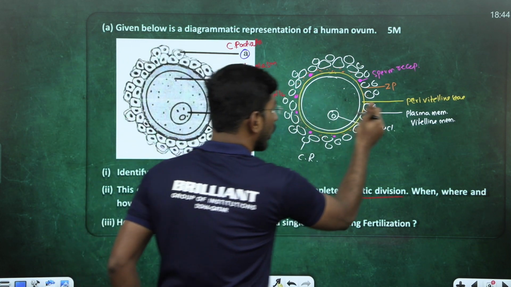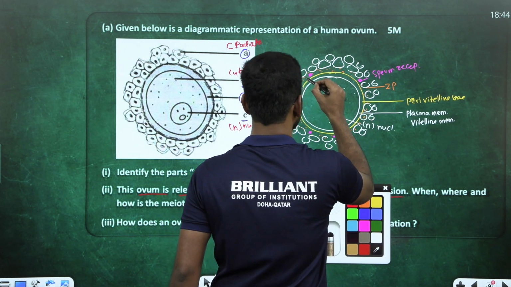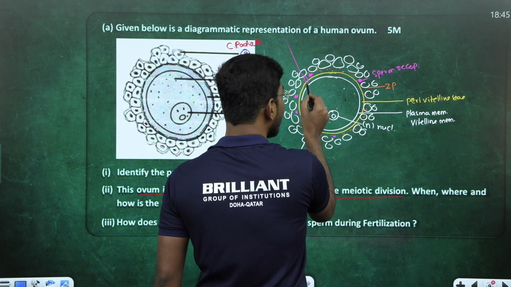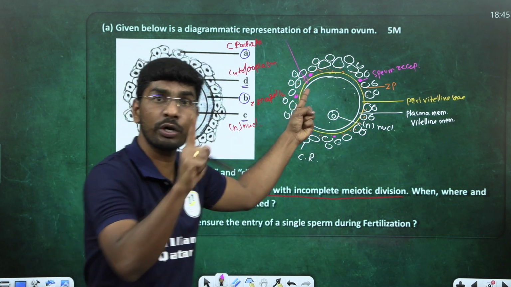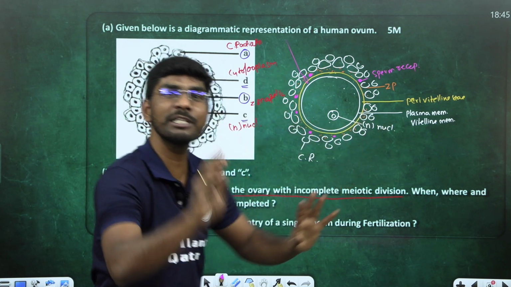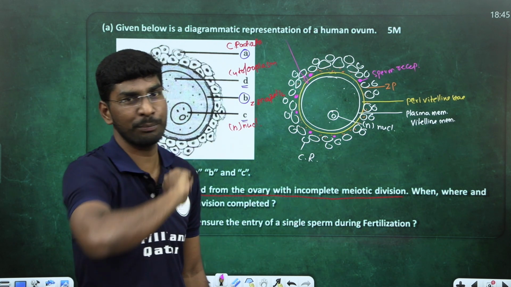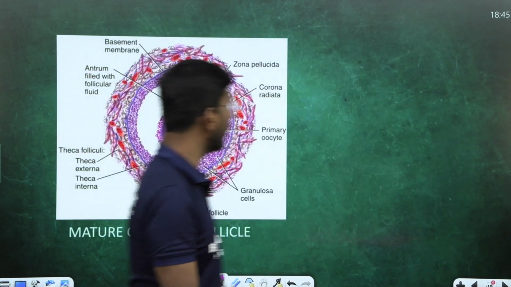When sperm come in and contact the zona pellucida, like this, membranal changes take place. The zona pellucida ensures the changes take place in the egg to prevent multiple sperm entry. I hope you understand. This is one of the most important questions. Come to the next question.